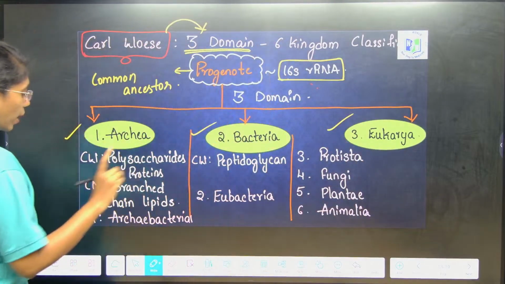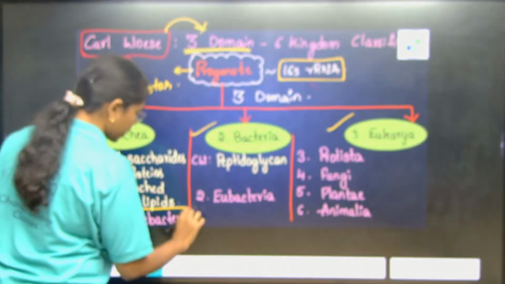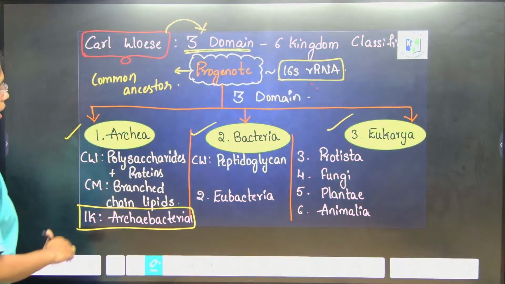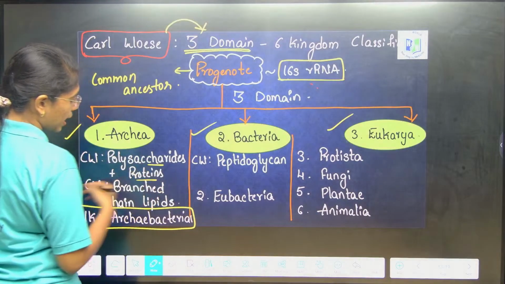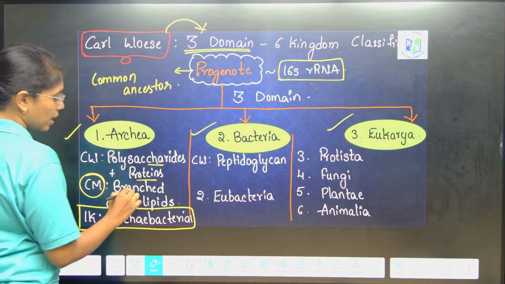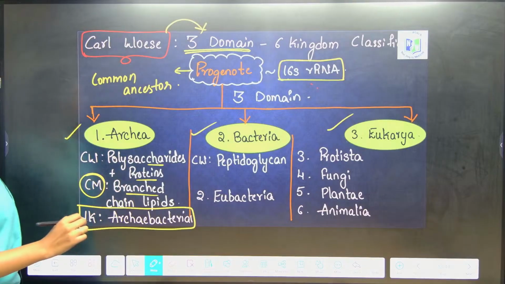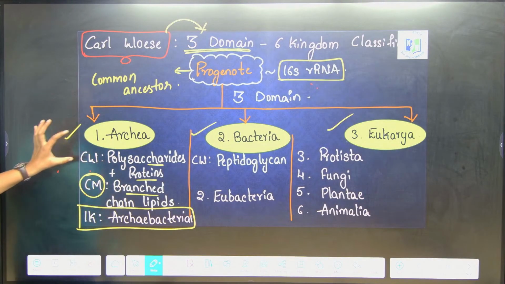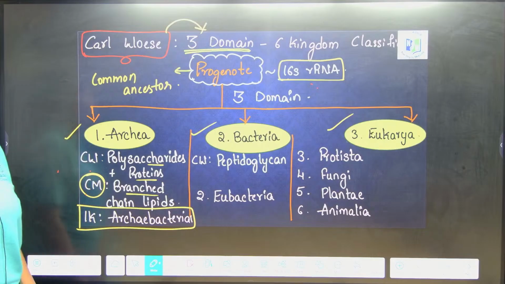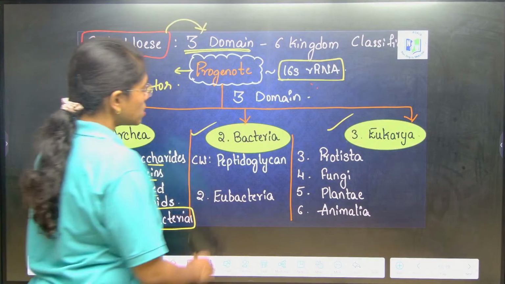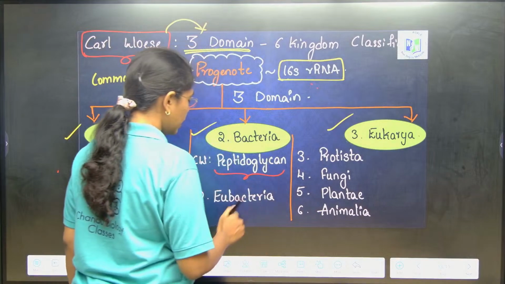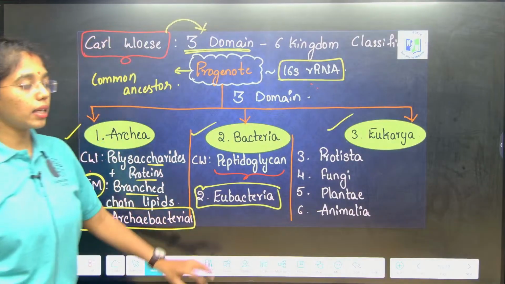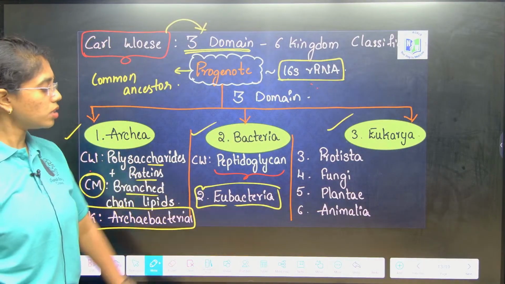Archaea includes only one kingdom, archaebacteria, where the cell wall is made up of polysaccharides and proteins, and the cell membrane has branched chain lipids. In Bacteria, the cell wall is made up of peptidoglycan, and the kingdom placed under this domain is eubacteria.